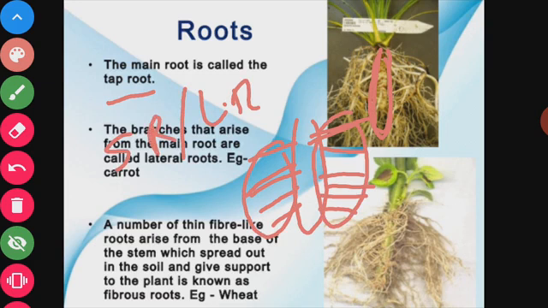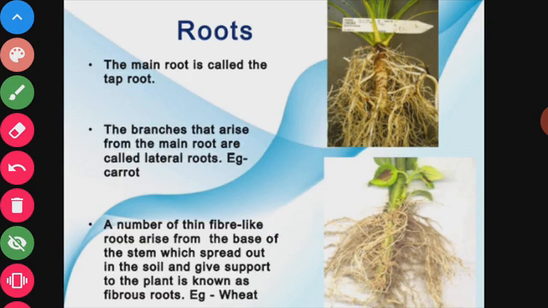This main root is called the taproot. But what is the difference between the taproot system and the fibrous root system? Also there is a root cap, which is a thimble-like structure that covers the tip of the main root.